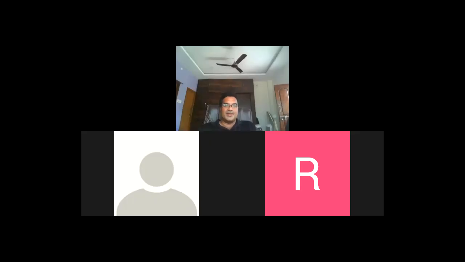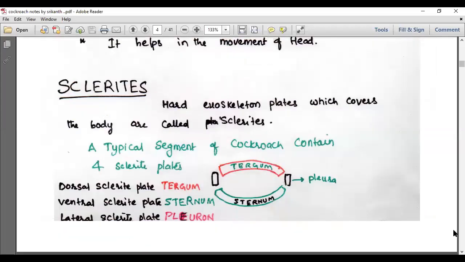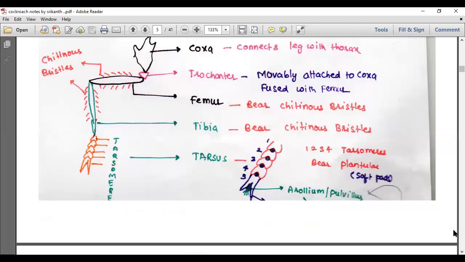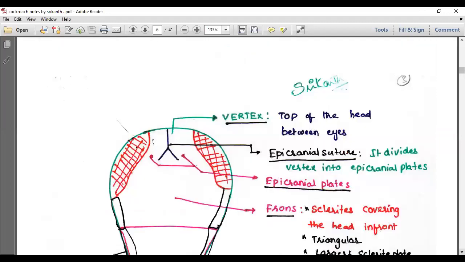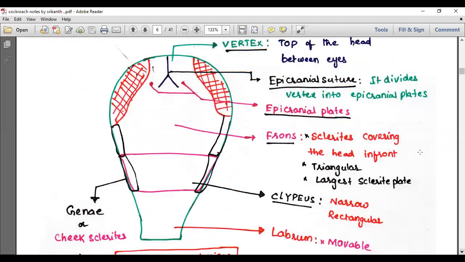That's why this is the area you need to revise again and again. For that, I made special notes for continuous revision. Let me show again: epicranial suture, epicranial plates, frons, clypeus, labrum. You will feel a little more comfortable from tomorrow onwards, because we are going to repeat the same.